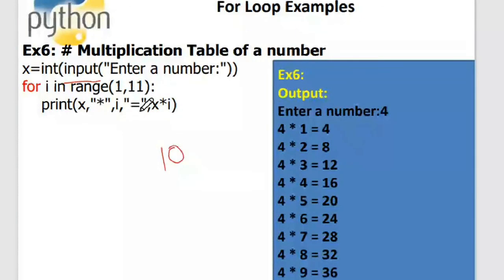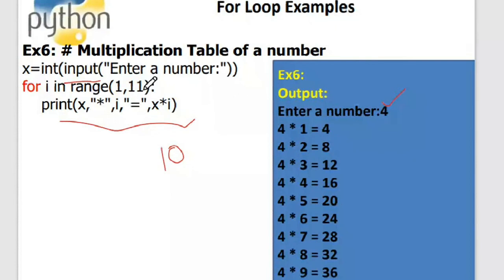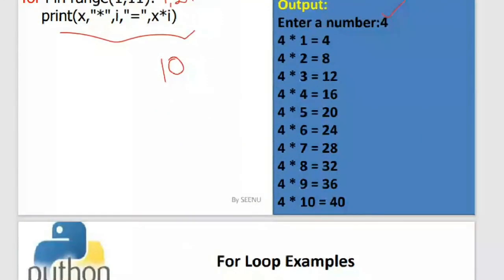So till 10. And this is how I'm formatting my output. So I want my output to look like a multiplication table. So this is how I have formatted my print statement so that it looks like a multiplication table. So here the user has given 4. So I have given 4 over here. So you can see the multiplication table is produced till 10. So if you want the multiplication table to produce till 20 steps, I have to give 1 comma 21 here. So likewise you can produce, and you can format your print statement in such a way that whatever you want, you can make that appear on your monitor.